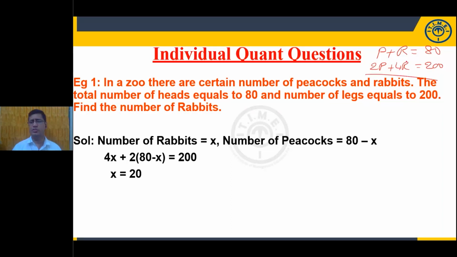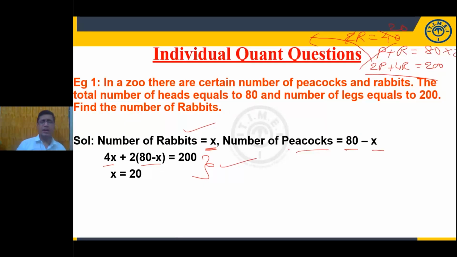Now simplify this and you will get the rabbits. Multiply the heads equation with 2 and you get 2R equal to 40, so R is equal to 20. For one variable, assume the rabbits as x, so peacocks will be the total number minus x. Rabbit has 4 legs, so 4x. Peacock has 2 legs, so 2 into 80 minus x. Solving this, you will get the answer. It's a conventional approach, using two variables or only one variable.